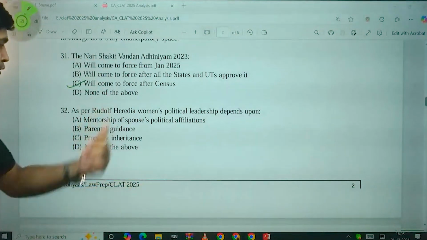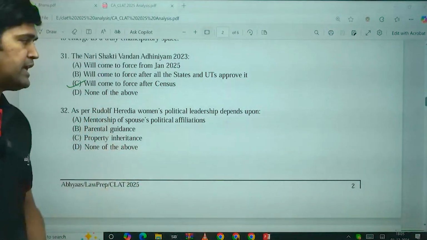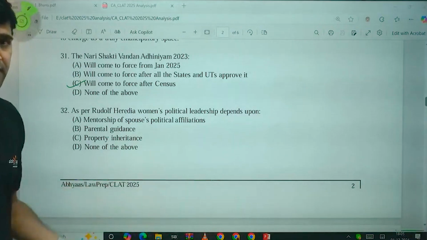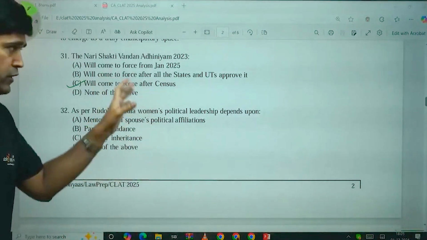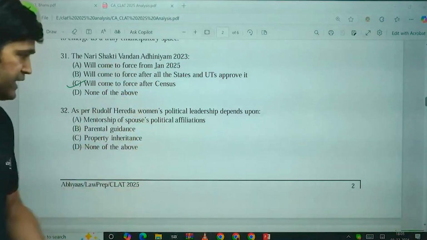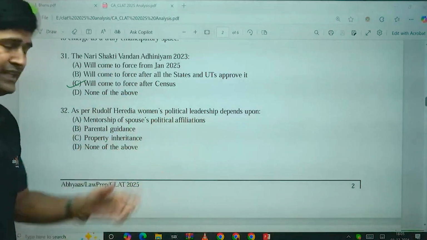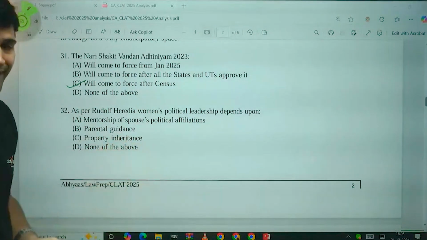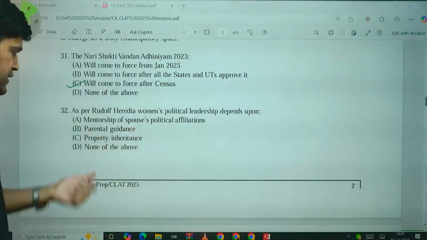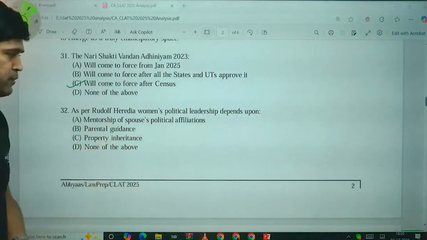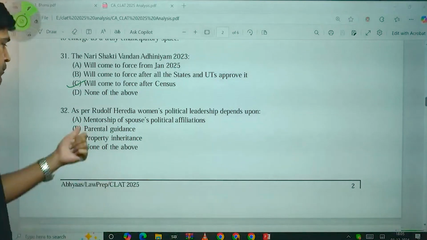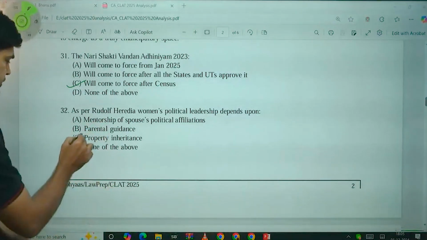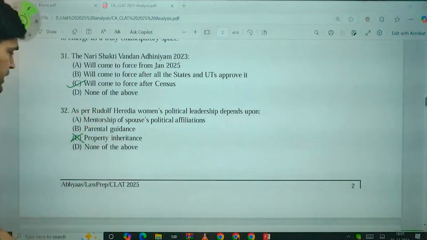As per Rudolf Heredia, women's political leadership depends upon what? This is a somewhat trickier question. Even though they have discussed Rudolf Heredia's view on women's political participation in the passage, it is trickier to identify the correct answer from the options. Mentorship of spouses' political affiliations, parental guidance, property inheritance. Property inheritance should not be it.